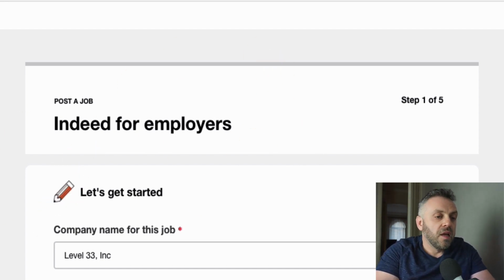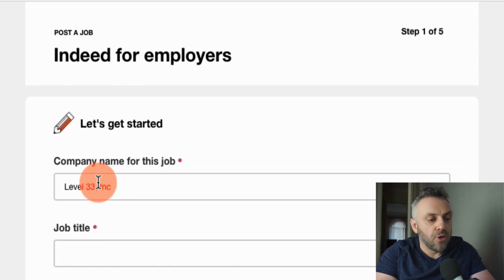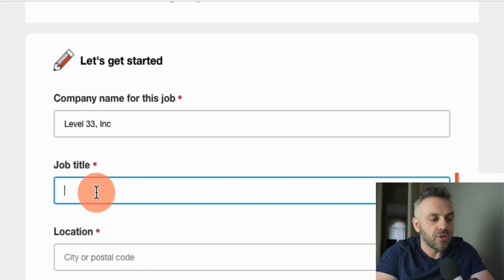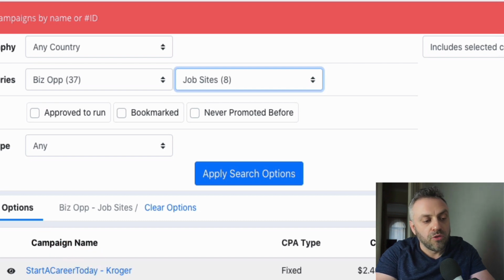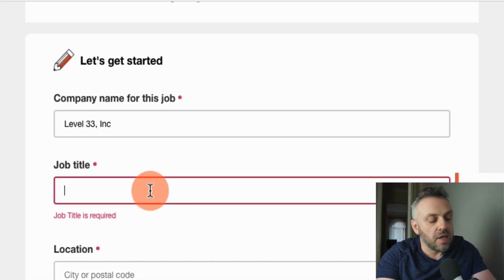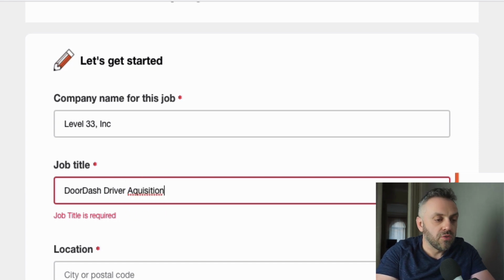So we have here kind of a wizard. There are 5 steps to do it. I have a company, Level 33 Incorporated. Here's where we put a job title, right? For instance, let's say we're trying to recruit somebody for a DoorDash acquisition program. This could be anything, right? We can just type something like DoorDash acquisition program, talent acquisition, or driver acquisition, right? We can do something like this.